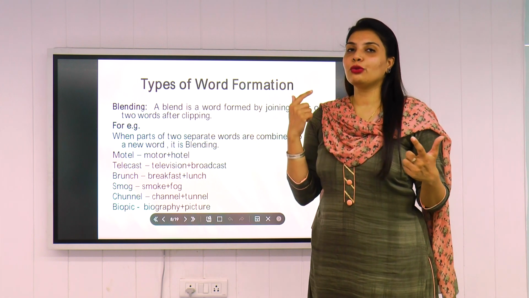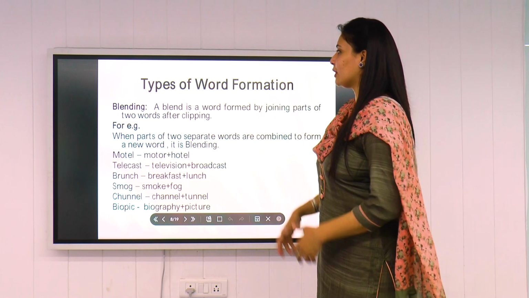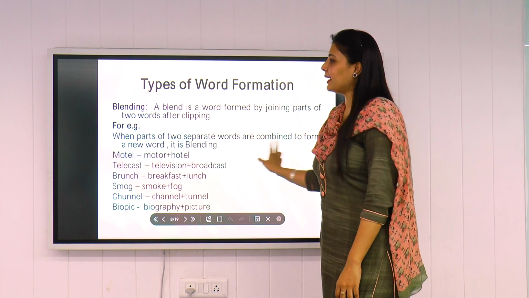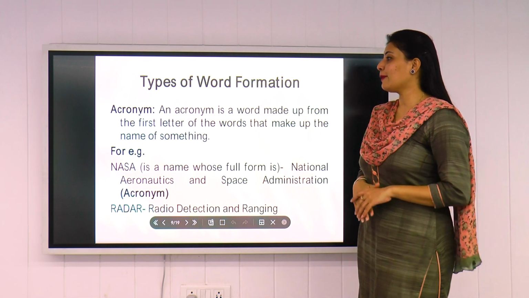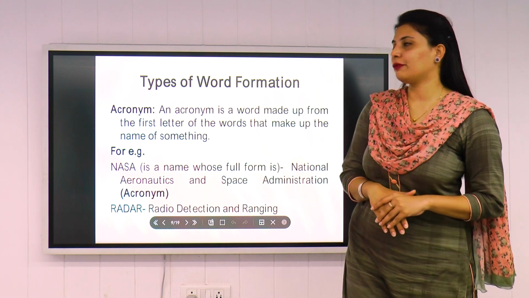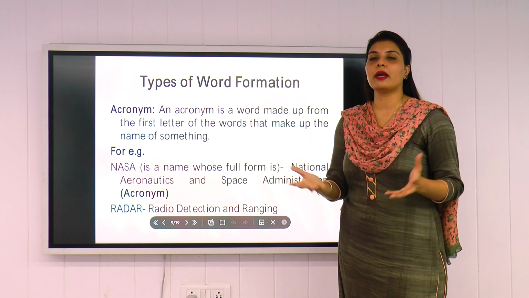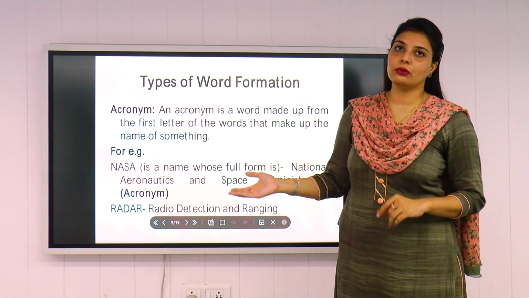Blend means to mix something together and to create something new. So a new creation of this. So this is, like I told you, I like to blend. So this is blending. Acronym. As you can see, an acronym is a word made up from the first letters of the words that make up the name of something. We use this acronym many a times. If you can see NASA. NASA is a very common example of an acronym.